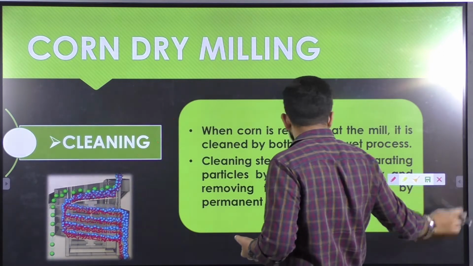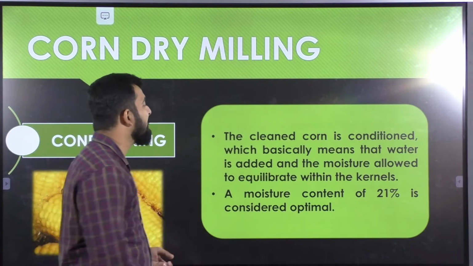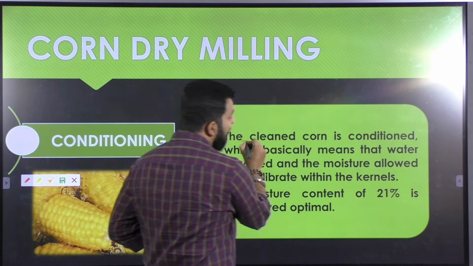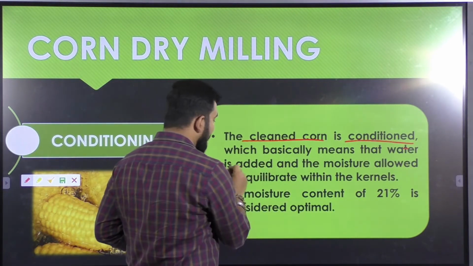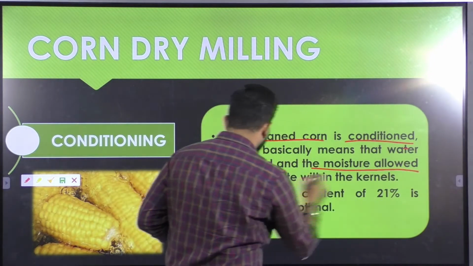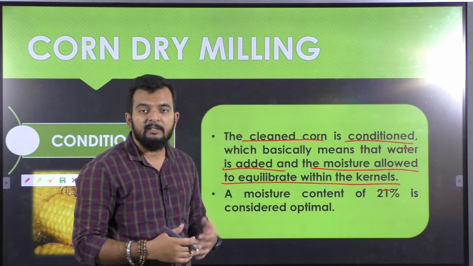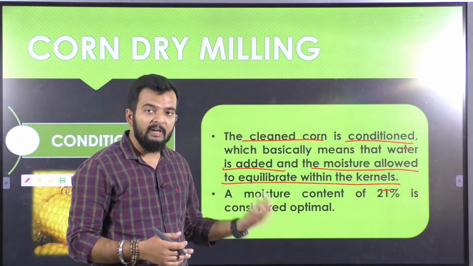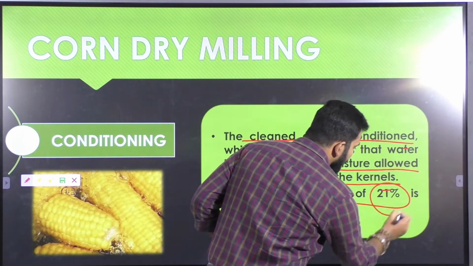Next we will see the next step, which is your conditioning. In conditioning, the cleaned corn, that is the corn that arrives after cleaning, is conditioned. That is, water is added and the moisture is allowed to equilibrate within the kernel. Some amount of water is added depending on the initial moisture content of your corn, so as to increase the moisture content to around 21%.